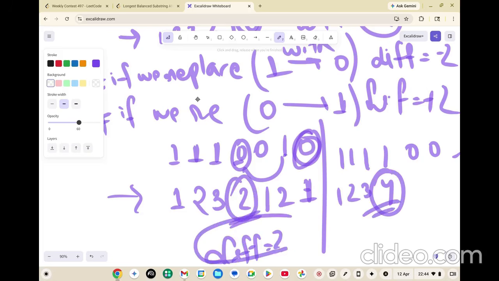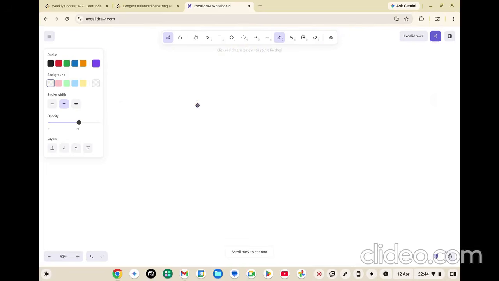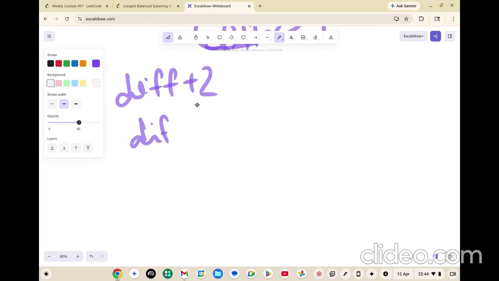So you understood one thing, that if you could replace either 0 or 1, the difference will either be plus 2 or the difference will be minus 2. Nothing more than that, right? Great. Now let's try to understand. If you have been with me till this very moment, congrats, you have understood 80% of the solution. Now the problem is very easy.